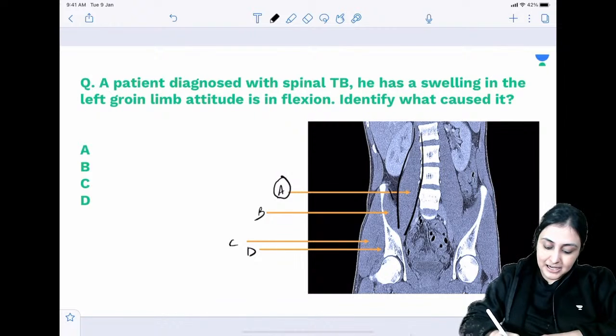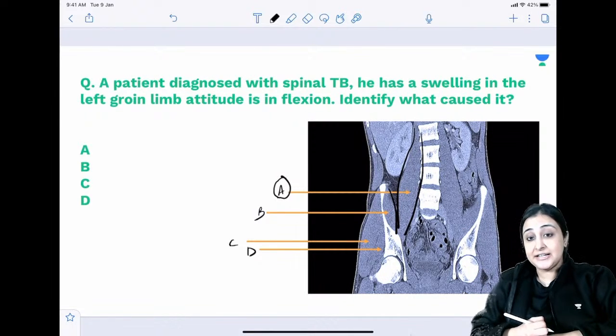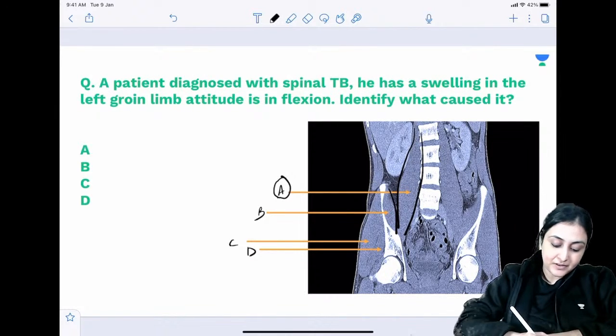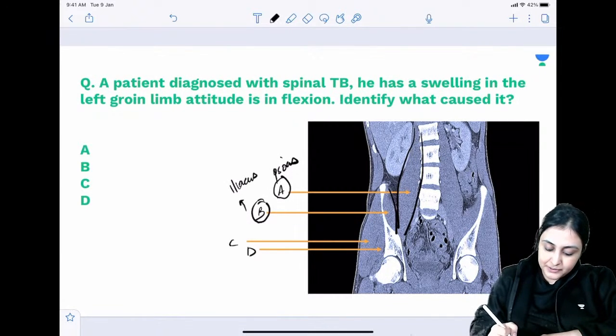What is the muscle marked B? Anybody can tell me what is the muscle marked B? I'll give you a hint. Eventually it's gonna combine with psoas and attach at the lesser trochanter. What is B? It is the iliacus muscle. Yes, so A is psoas, B is iliacus, and what about C and D?